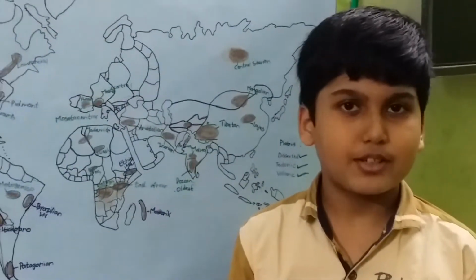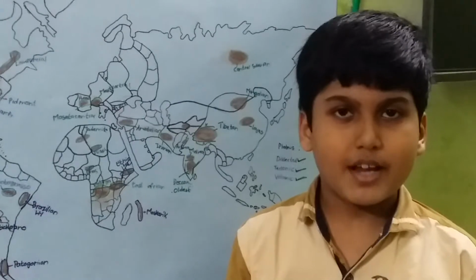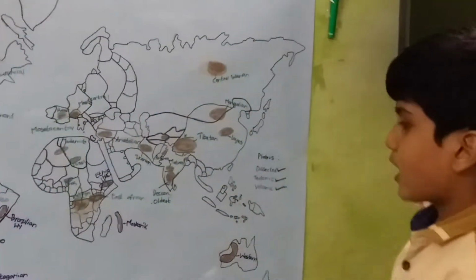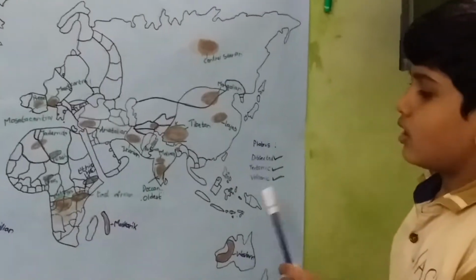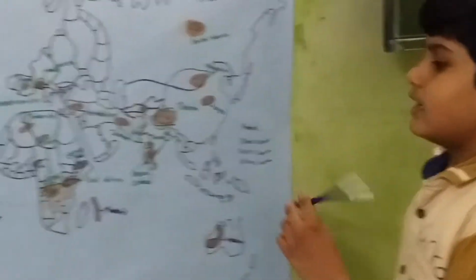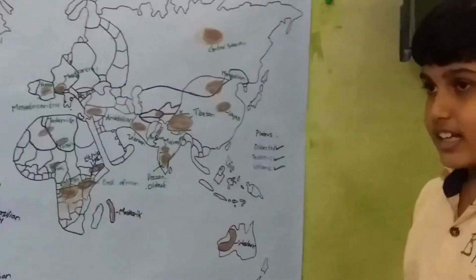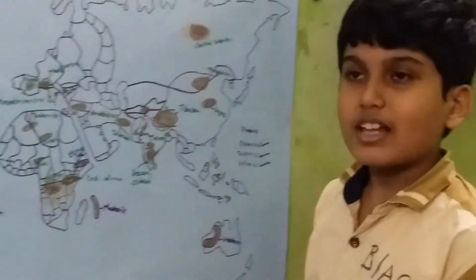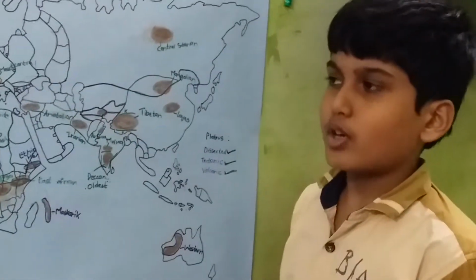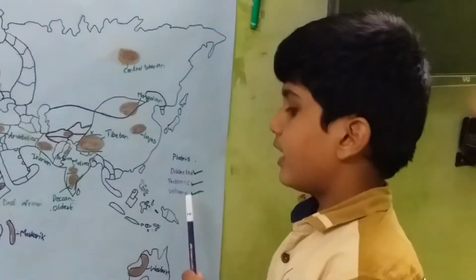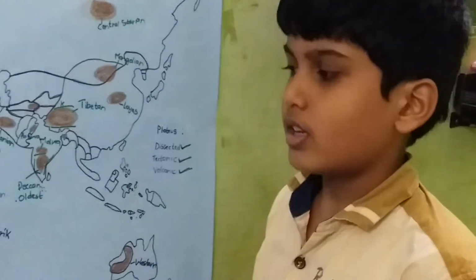First, what is a plateau? A large high area of flat land is called a plateau. So there are three types of plateaus: dissected plateaus, tectonic plateaus, and volcanic plateaus. First, dissected plateaus. A dissected plateau is a plateau area that has been severely eroded such that relief is sharp, and tectonic plateaus are formed when mountains are formed, and a volcanic plateau is produced by volcanic eruption.